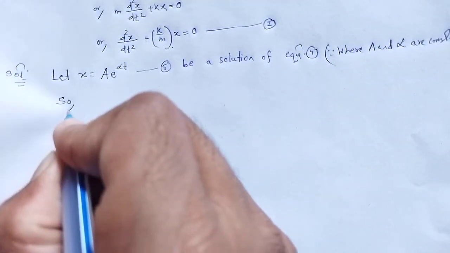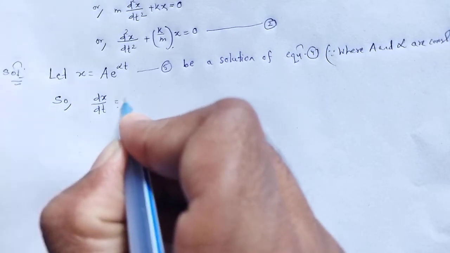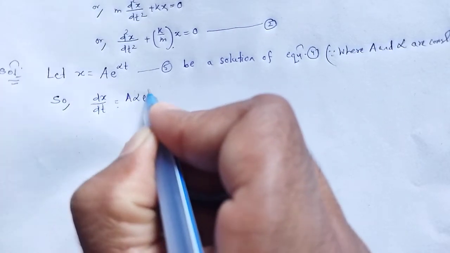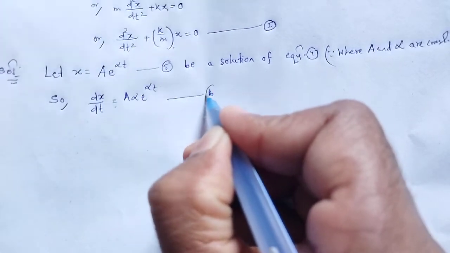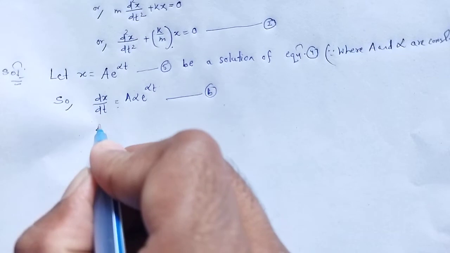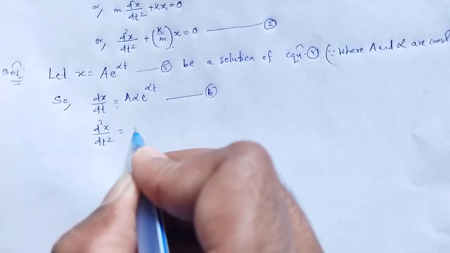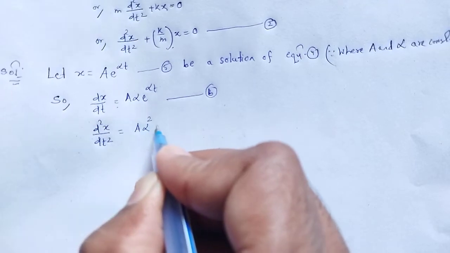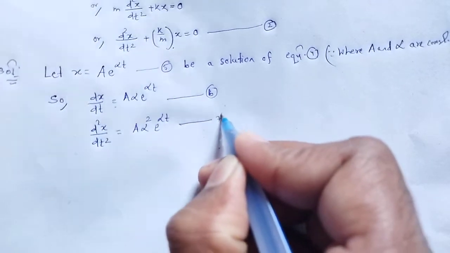So dx by dt will be a alpha e to the power alpha t, that is equation number 6, and d square x by dt square is equal to a alpha square e to the power alpha t, that is equation number 7.